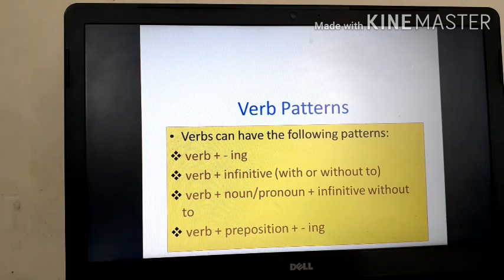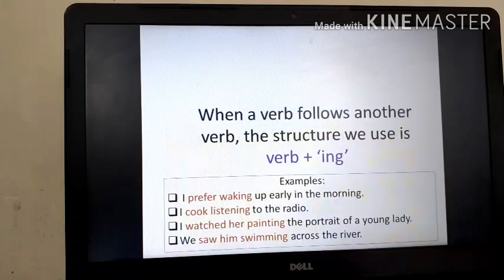Verbs can have the following pattern. As you can see, verb plus ing, verb plus infinitive with or without to, verb plus noun or pronoun plus infinitive without to, verb plus preposition plus ing. Now, let's come to the very first structure of the verb.